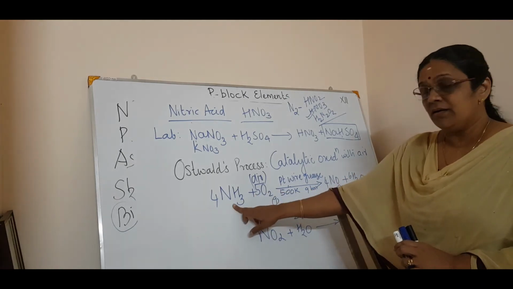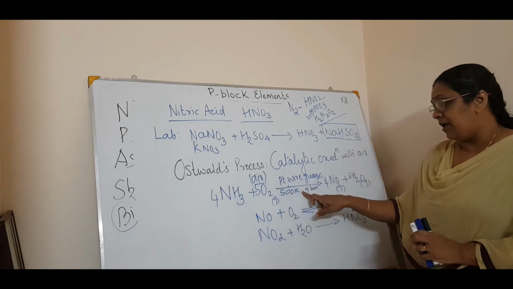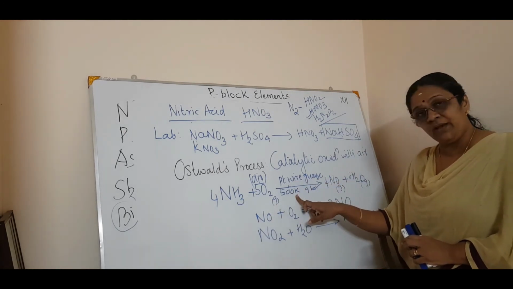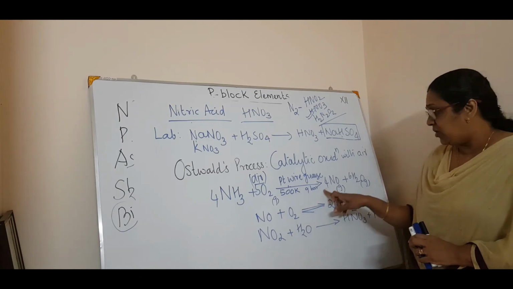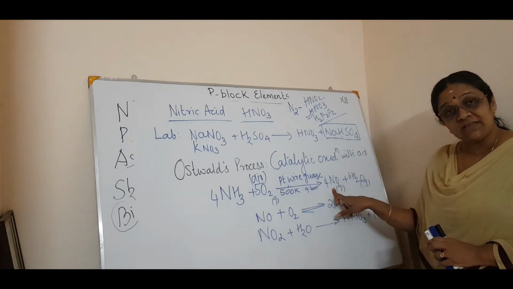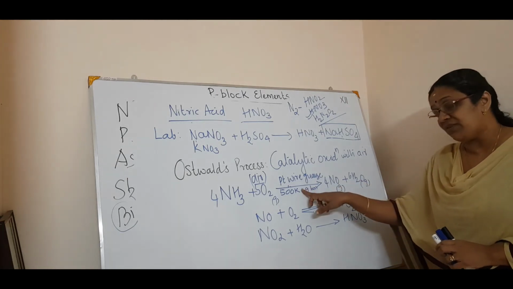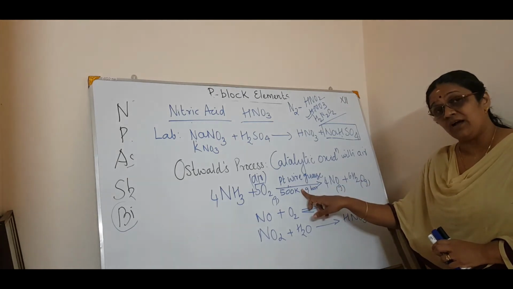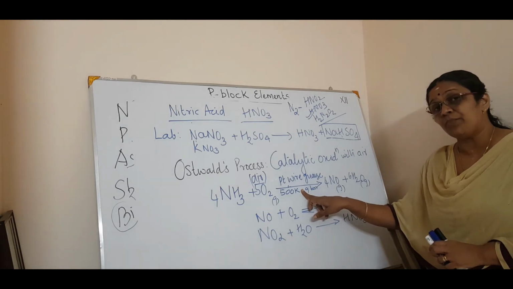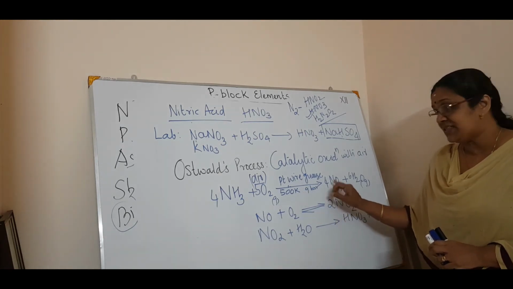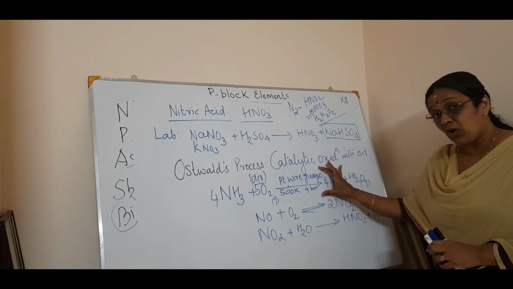So ammonia plus oxygen in the presence of platinum wire gauze at 500 Kelvin and 9 bar pressure gives NO, that is nitric oxide, plus water. This is not a reversible reaction. In the case of ammonia synthesis it was a reversible process, but this is not. So the first step is this catalytic oxidation.